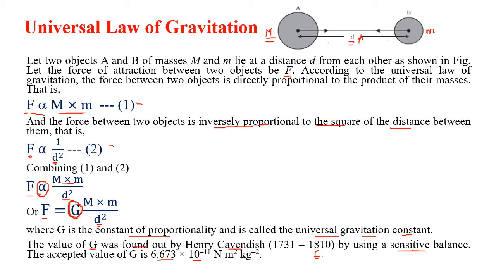The value is 6.673 upon 10 raised to minus 11, means 1 and 11 zeros after it. This is the value of G. So it's a very small value. That is why gravitational force is not a very strong force.